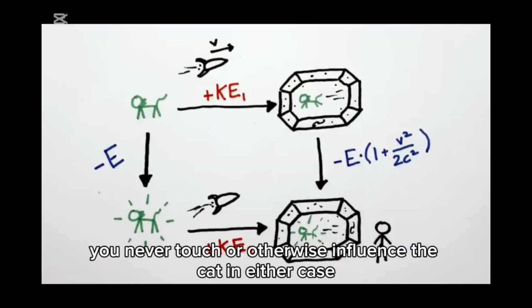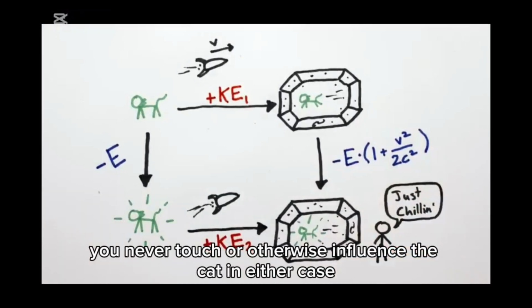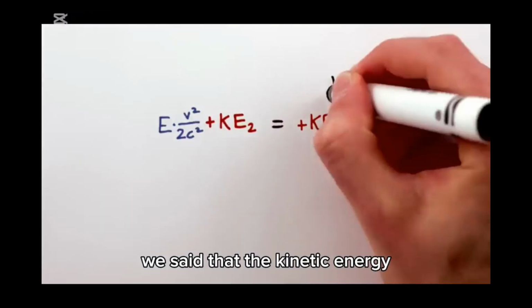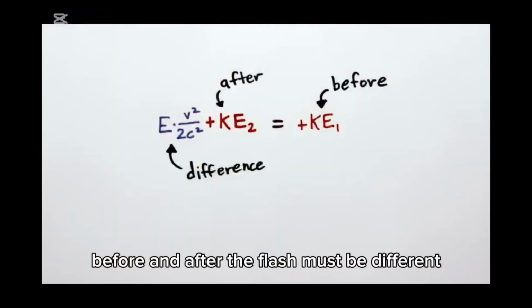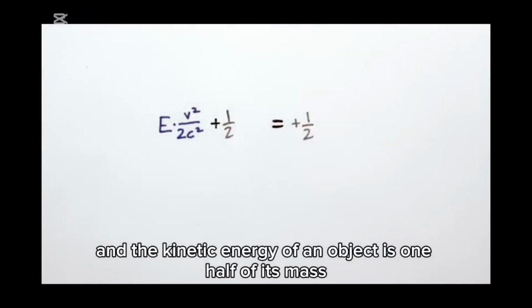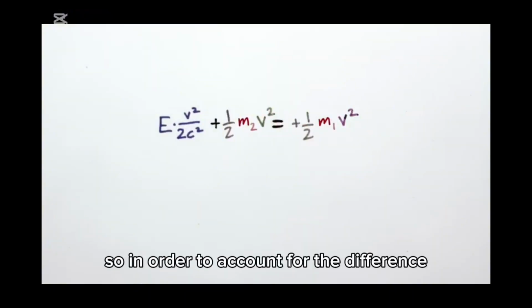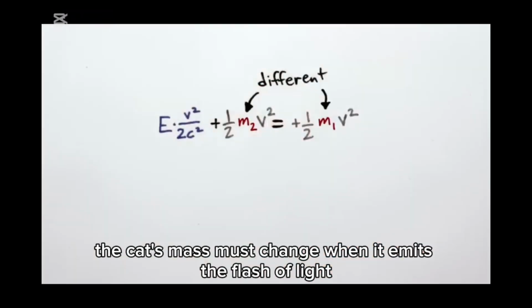But this is silly, you never touch or otherwise influence the cat in either case, so you should get the same total energy by the end. Rearranging, we find that the kinetic energy before and after the flash must be different, and the kinetic energy of an object is 1/2 of its mass times velocity squared. But we know that the velocity was the same in both cases, so in order to account for the difference, the cat's mass must change when it emits the flash of light.